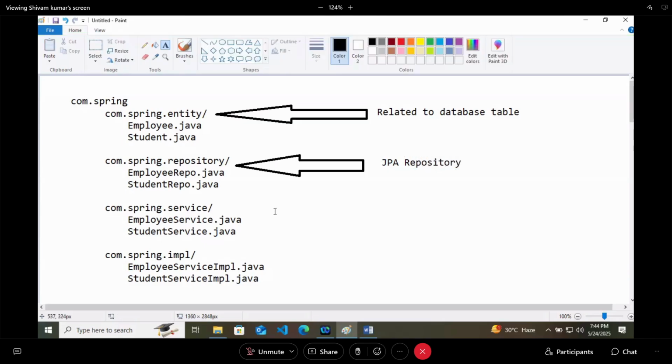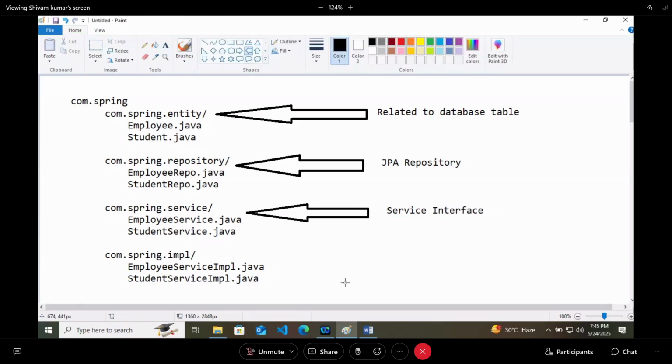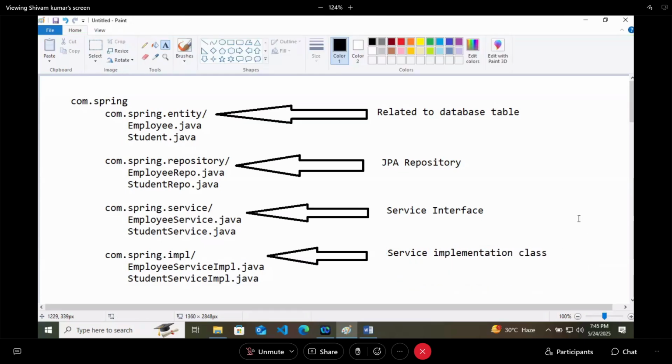The same way, the service package will have the service interface, and particularly in the implementation package we will have the service implementation classes. By just checking the package name, I can tell what will be inside, and how structured it is looking now.